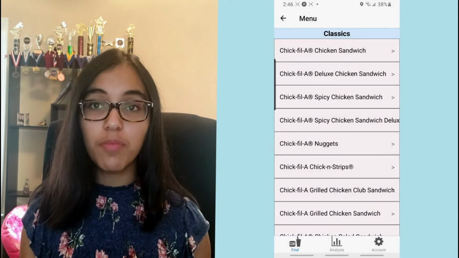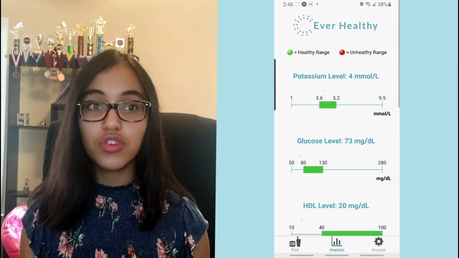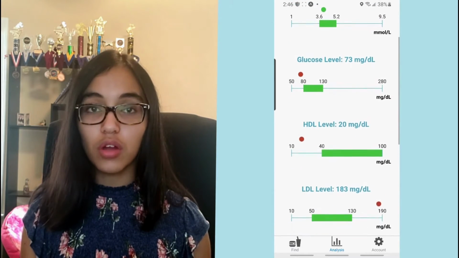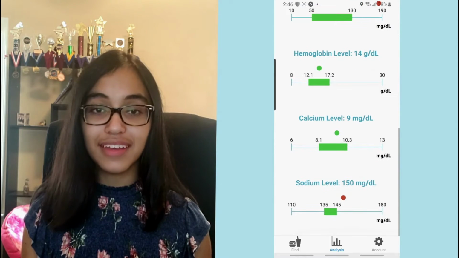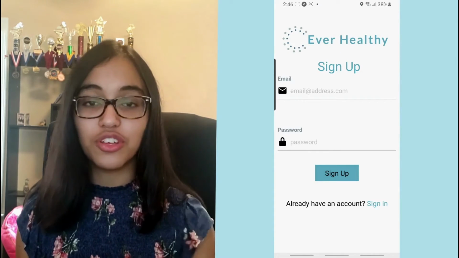The Everhealthy app also has an analysis section with intuitive graphs, where users can update their health reports following annual checkups and monitor how their personal health is improving over a period of time following Everhealthy guidelines. Lastly, the account screen is where users can set up their account, update their report, and sign out of the application.